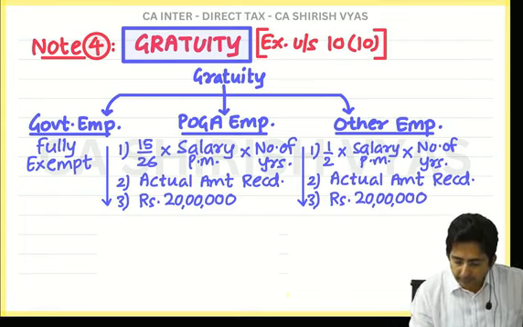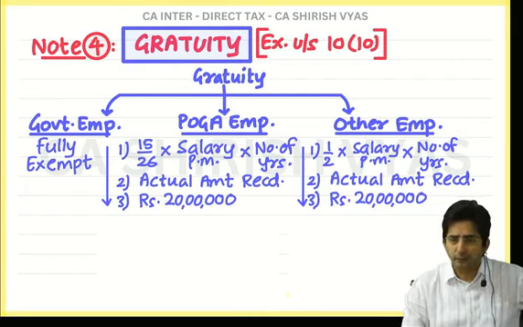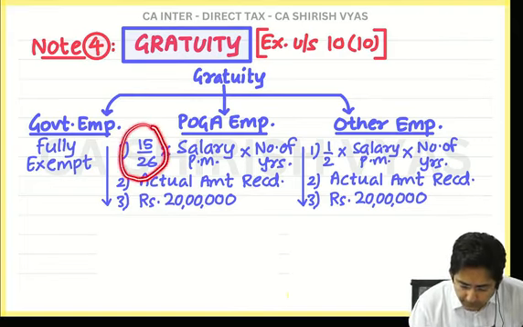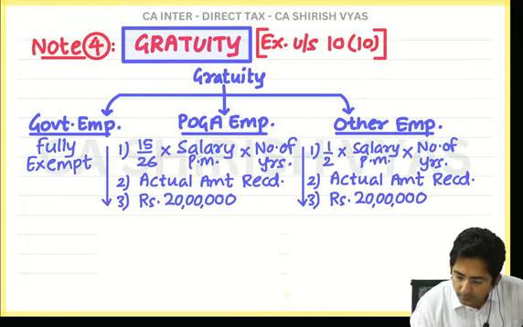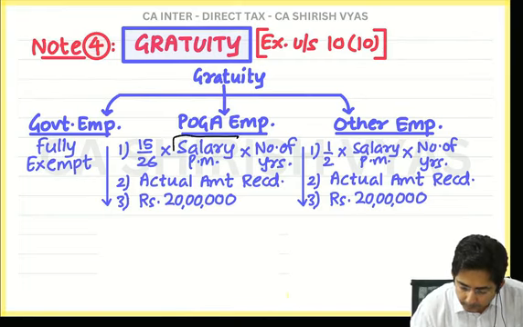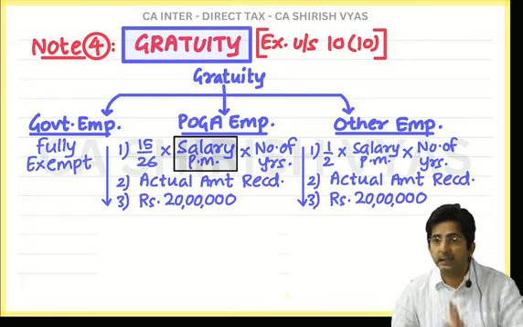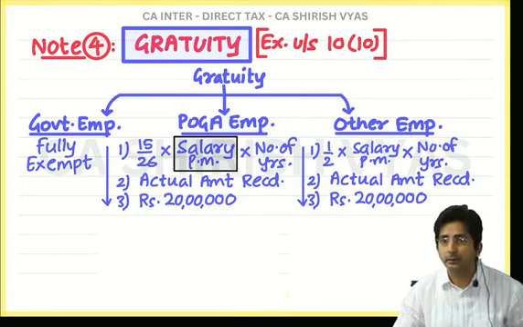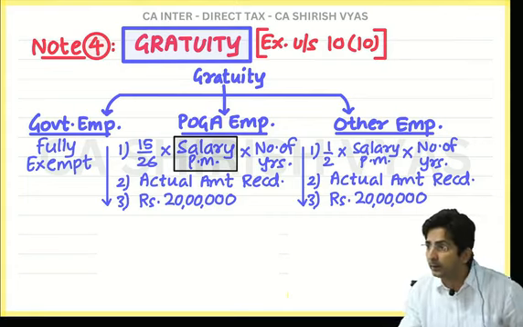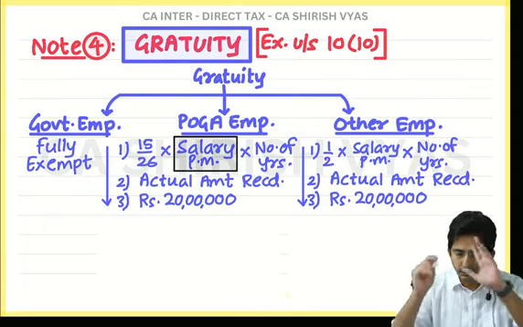Okay. Now it looks like everything is over. But it's not over. Now there are still more points. Look. Tell me, 15 upon 26 you multiply by what? Now the next question is, what is salary per month? What is salary per month? Basic salary, dearness allowance, both the dearness allowance, in terms, not in terms, both. See, generally in all the income tax formula, it is DA in terms only. In terms, in formula, not in terms, not in formula. This is the general mentality.